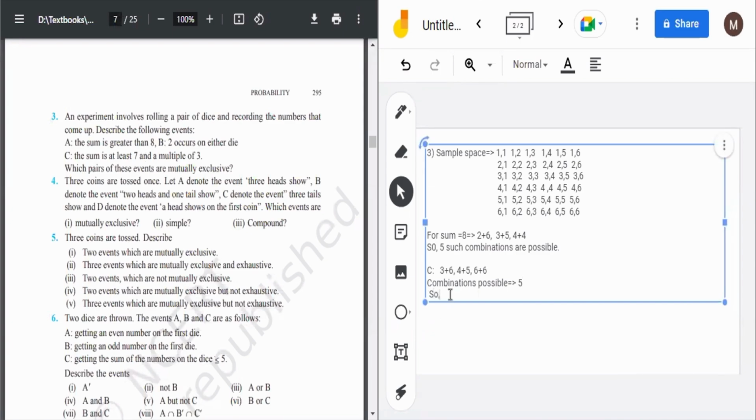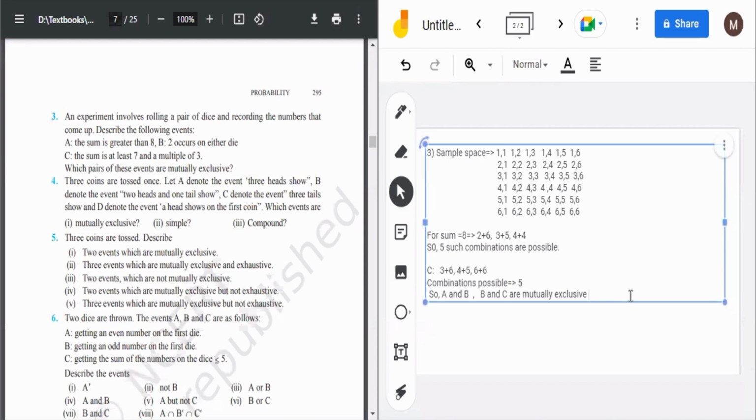So A and B, or B and C are mutually exclusive. Okay, because in B we are getting only 2 plus 2, 4, and in these two, one has sum greater than 8 and one has sum at least 7. So 2 plus 2 will not be there in both. And A and C are not mutually exclusive as I told you because here also we are getting a sum of 9 and 12 and here also. So actually A and B, and B and C are mutually exclusive.